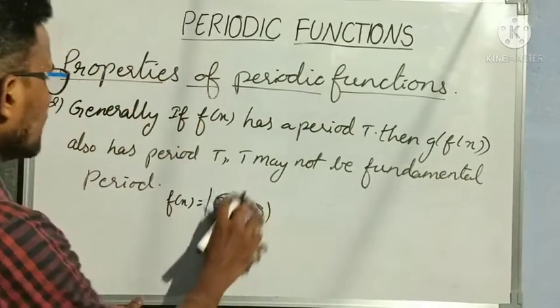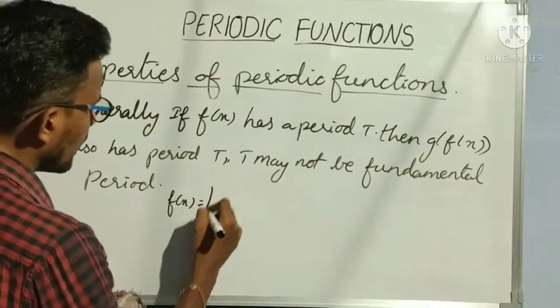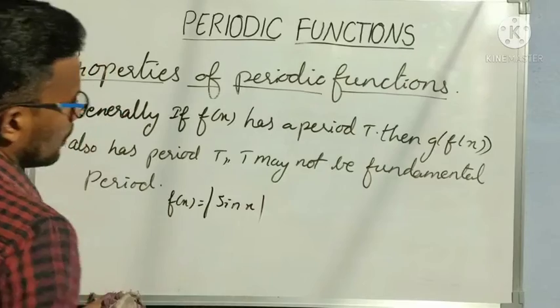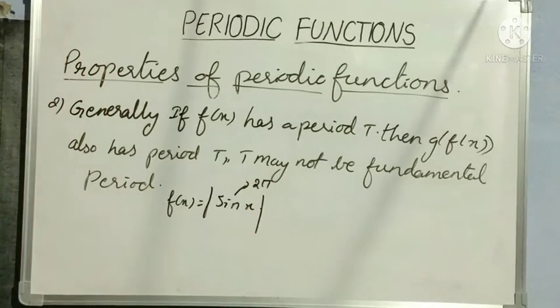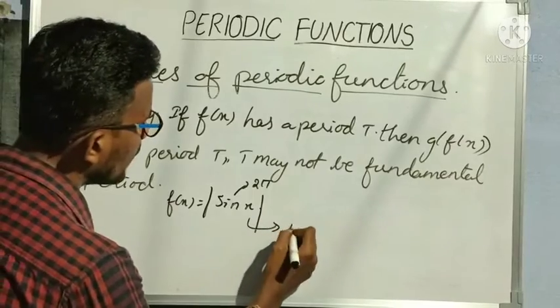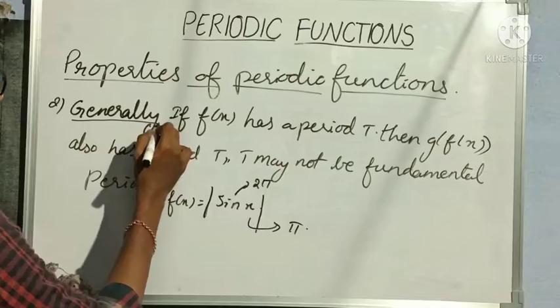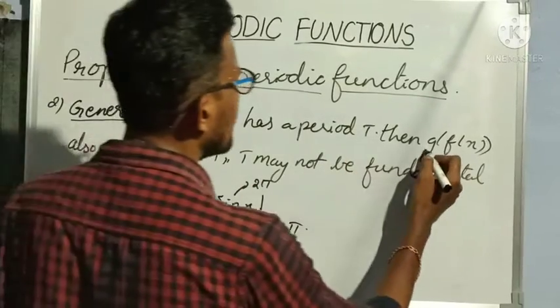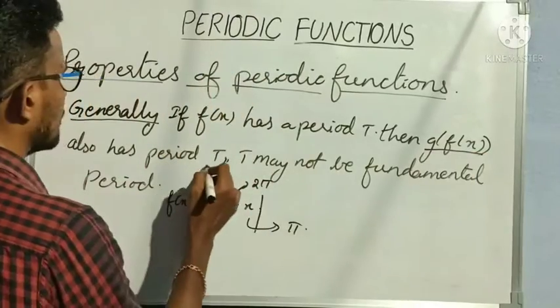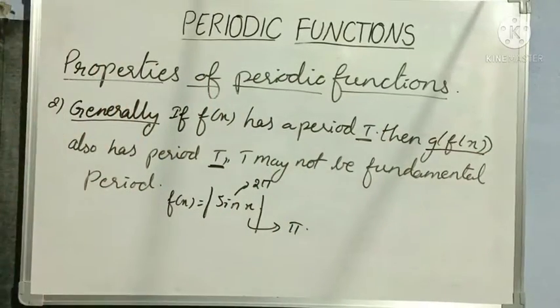So if I consider modulus of sin x, so what is the period of sin x? 2 pi, right? But what is the period of modulus of sin x? We got pi. So that's why we wrote generally, means always not possible. Only sometimes we can say that g of f of x also has a period t if f of x has a period t. Understood?